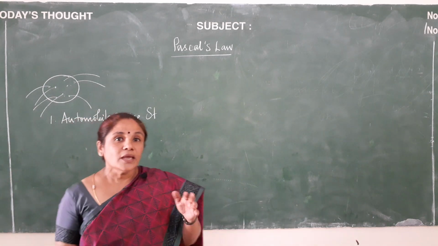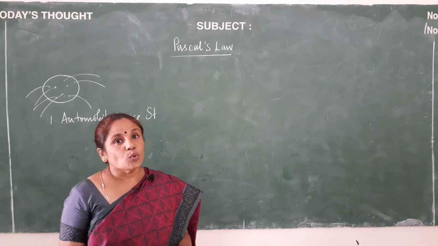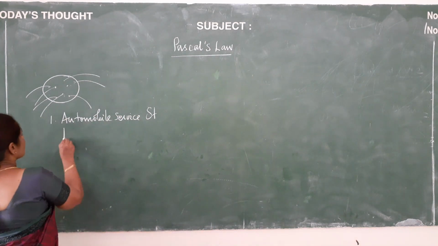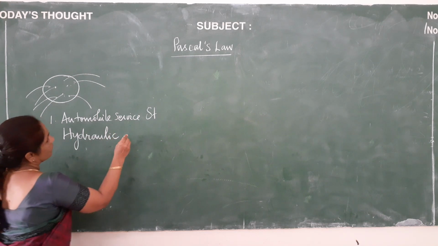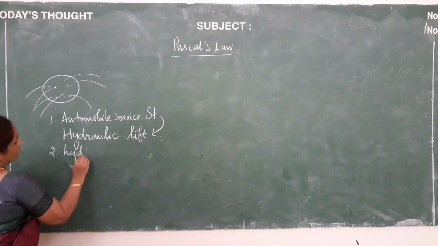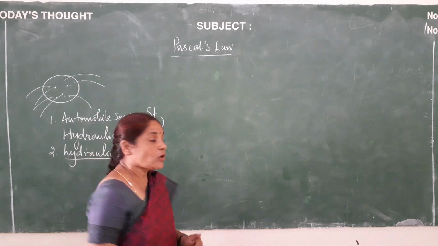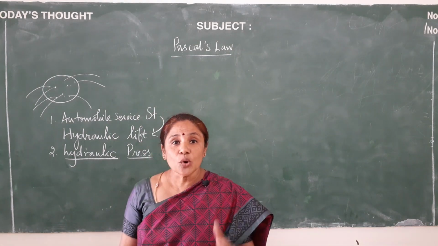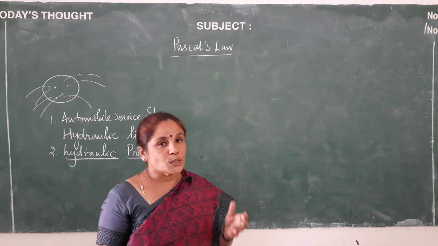Secondly, you can see in the automobile brake system, again Pascal's law is employed. So we know that Pascal's law is very important. Not only that, in hydraulic and again hydraulic press. This hydraulic press is used to compress loads of cotton and cloth for that matter. So here also Pascal's law is employed.